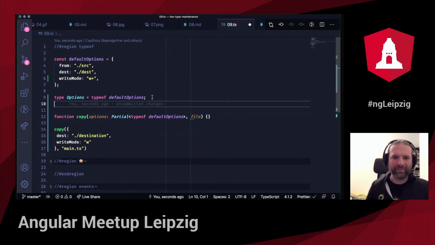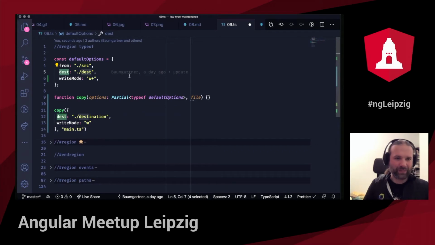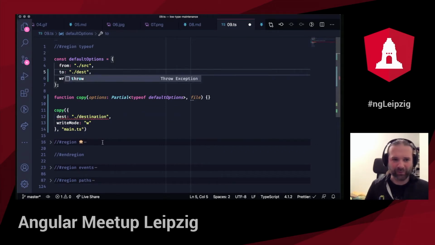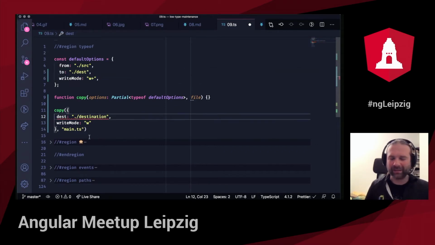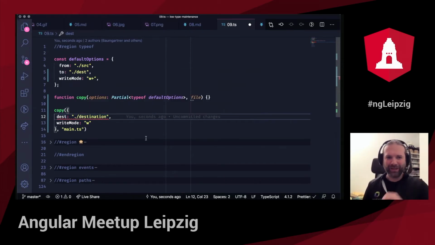The only type that I have to maintain, well, none. I don't have to maintain any type at all. I just have to maintain this default options object. And the moment I decide that it's not test but to, because I copy from to, I already get all the editor support that I need. So I can immediately refactor or find errors within my code. And this is what I mean with low maintenance type development. I don't have to maintain any types. I don't have to move around in my code and see if I carried along all the changes.